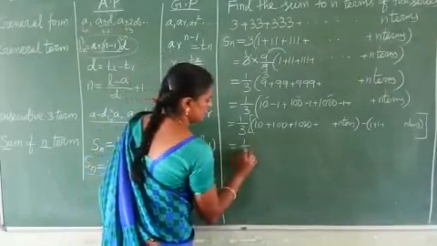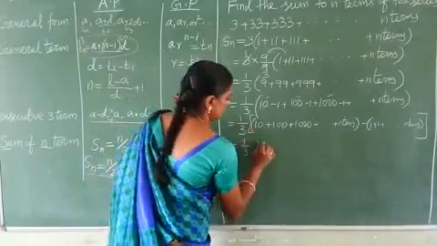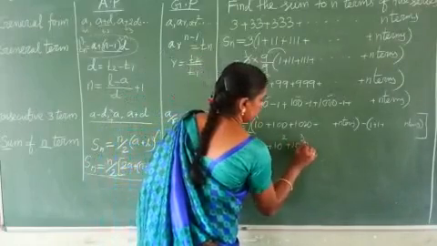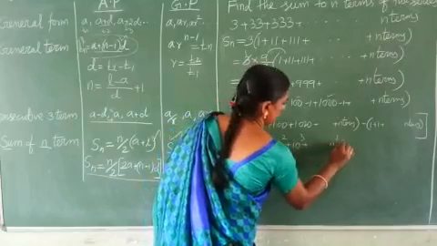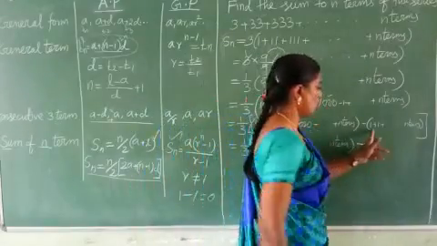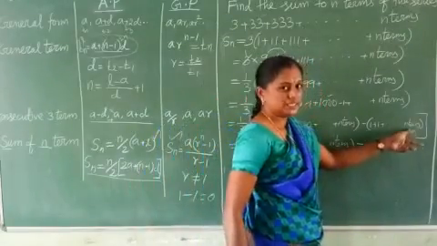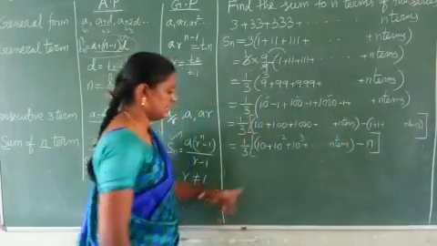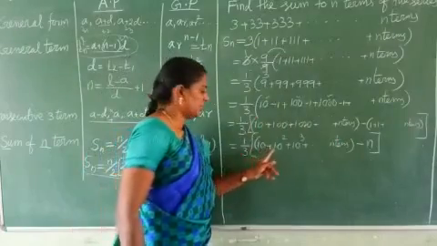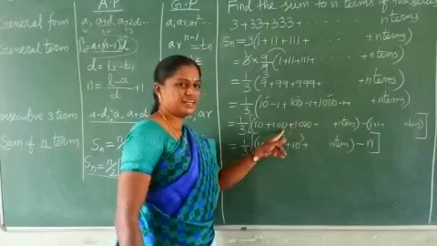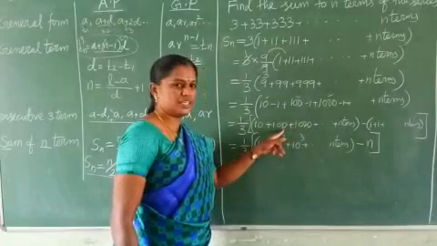So 1 by 3, where 10, 100, 1000 can be written as 10 square, 10 cube etc. up to n terms, minus 1 n times, so n. Now check whether it is an AP or GP. Here 100 minus 10 is 90, and 1000 minus 100 is 900. So is it an AP?